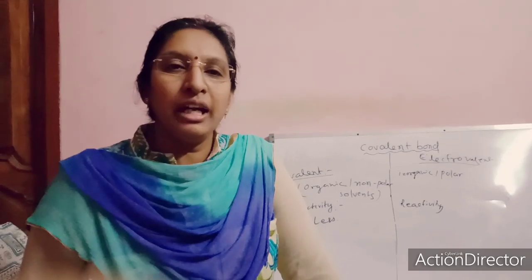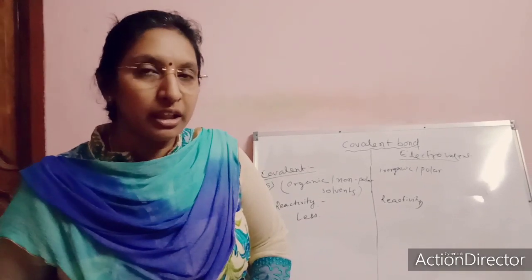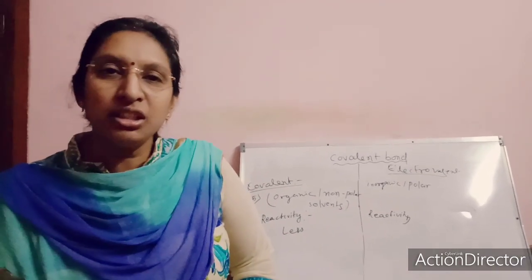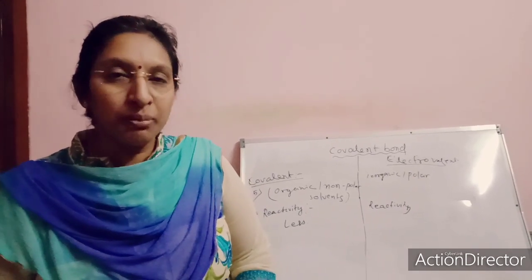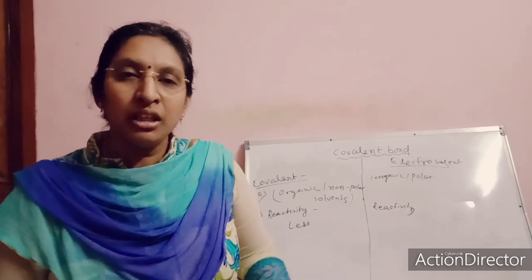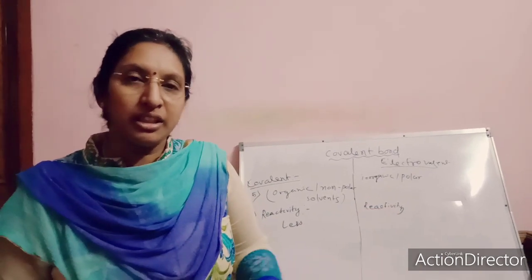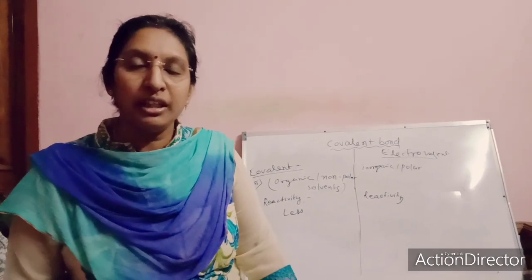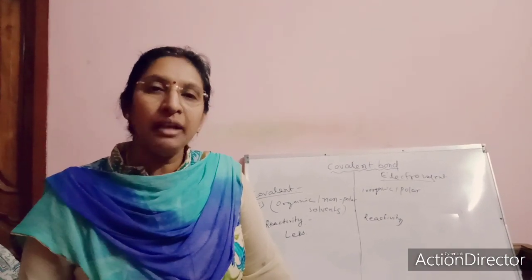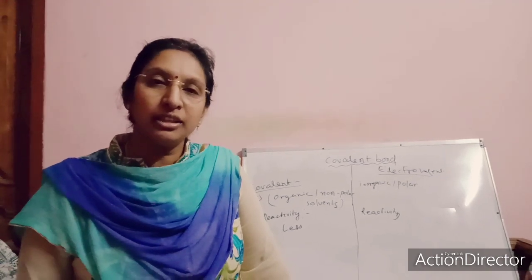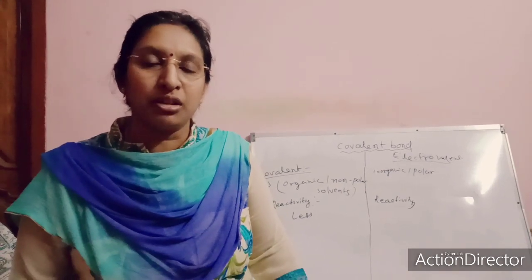Here I am completing all the related terms and facts, and the reason behind each fact, which I already discussed. Go through the portion, and your homework is the in-text question after covalent compounds. Complete that one. Next one is the coordinate bond. That one we are going to take in an online class. In the contact class or Zoom class, I am going to solve the third part. That is the completion of this chapter. Okay, thank you.